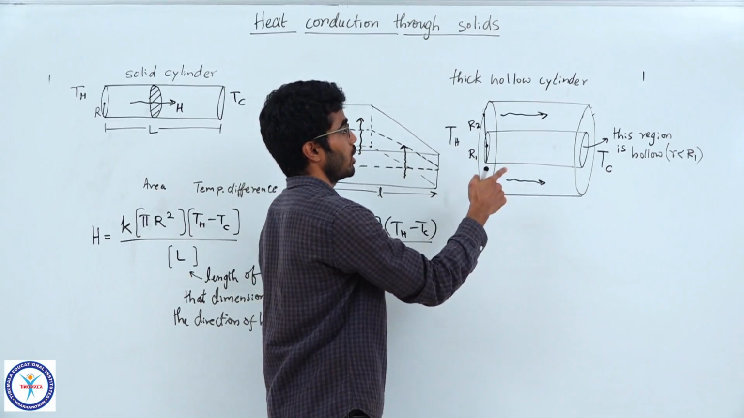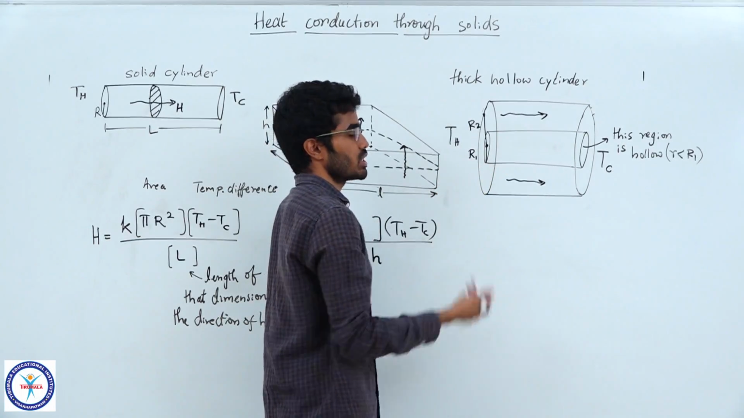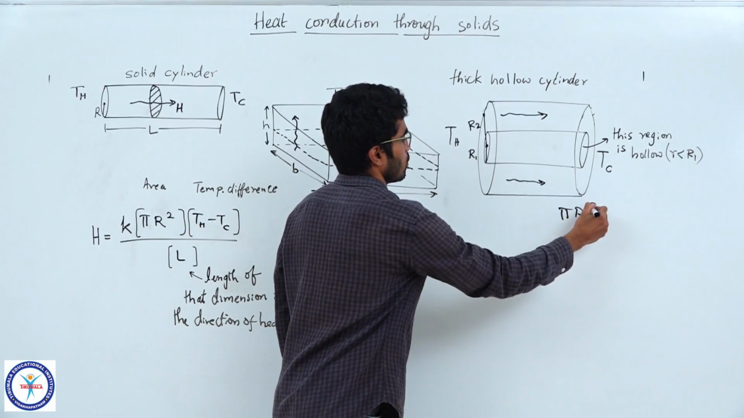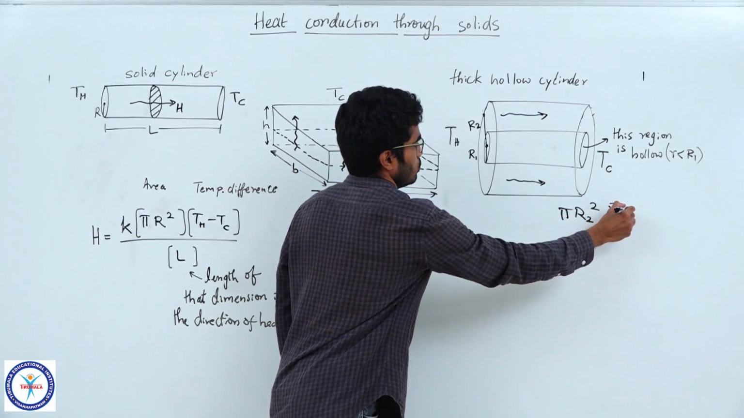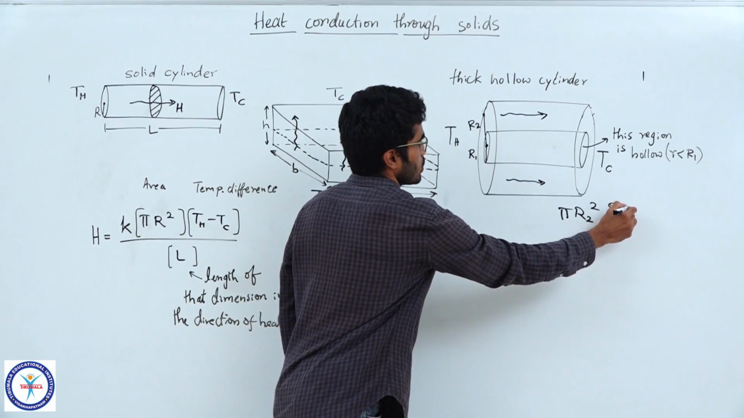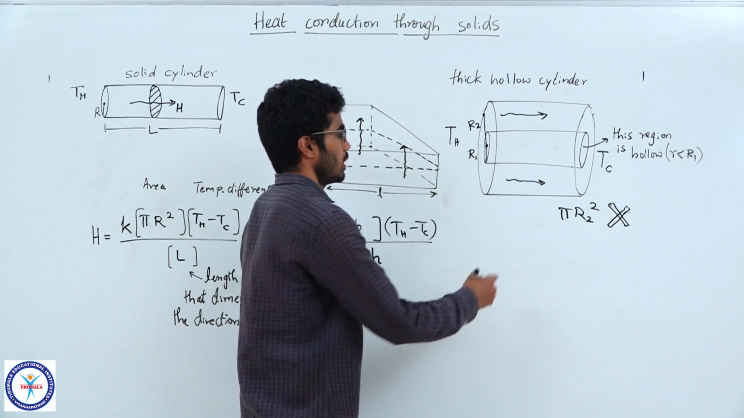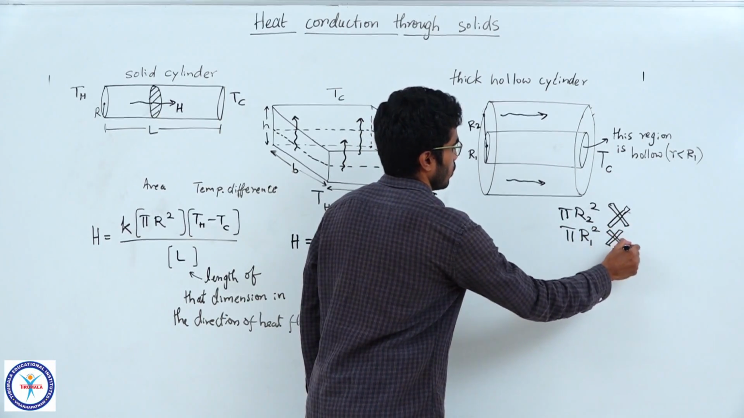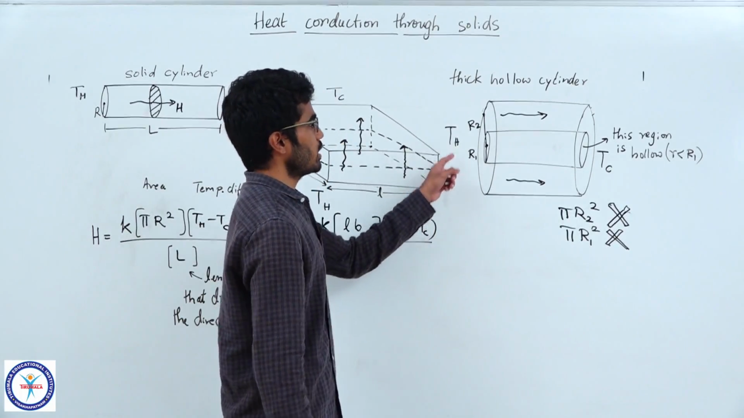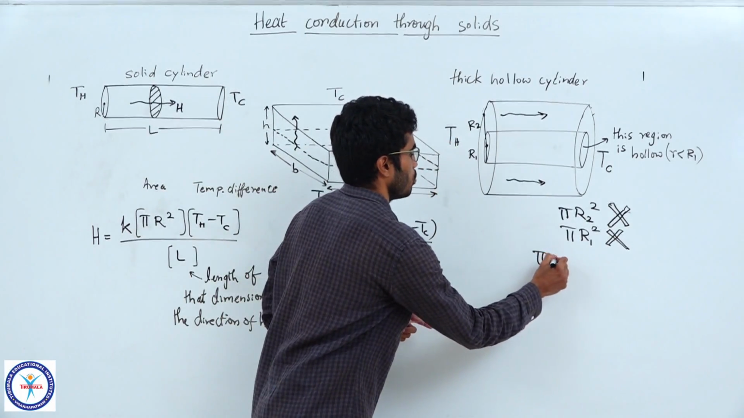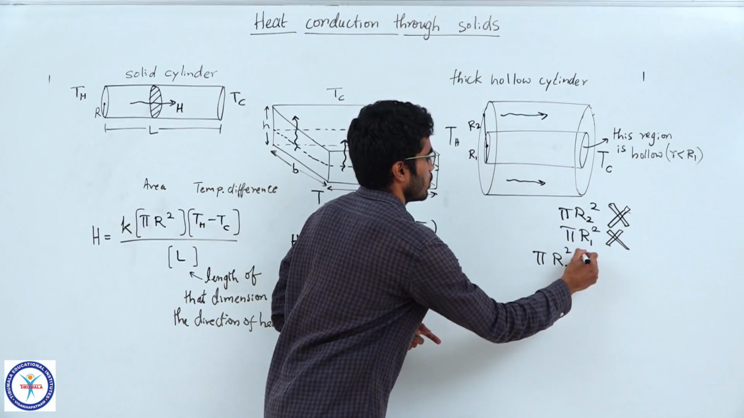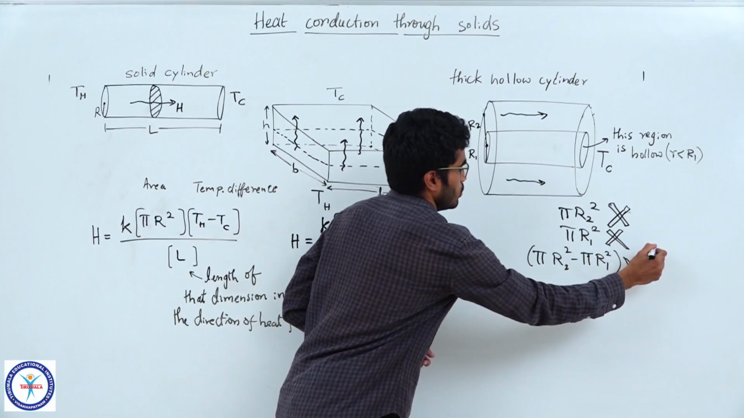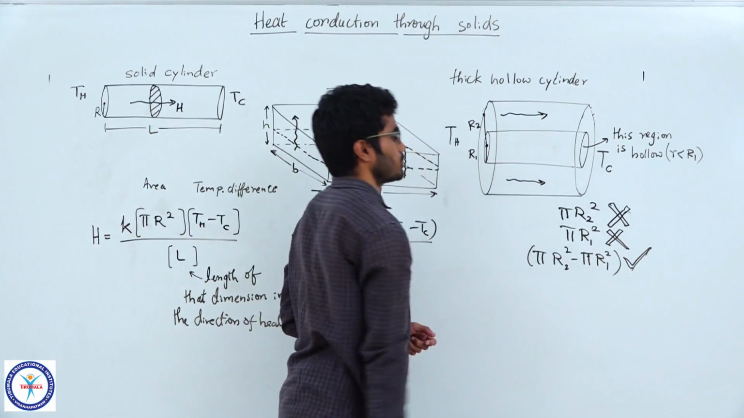So this heat is now crossing which area? It is not pi r2 square. It is not pi r1 square. It is only crossing that area which is pi r2 square minus pi r1 square. So this is correct.